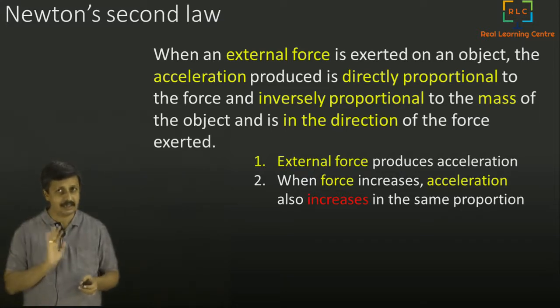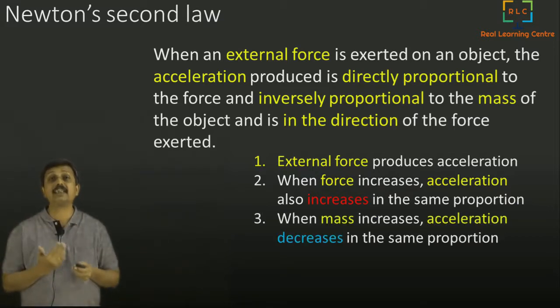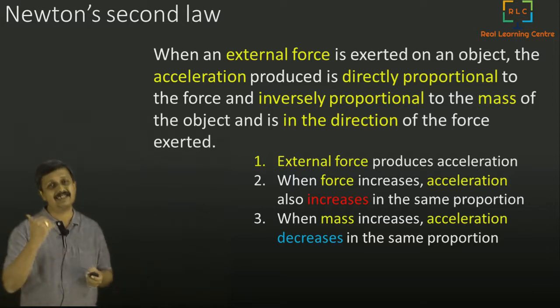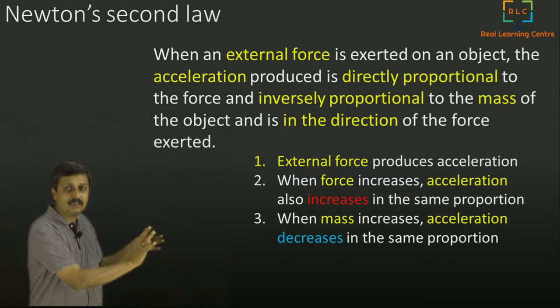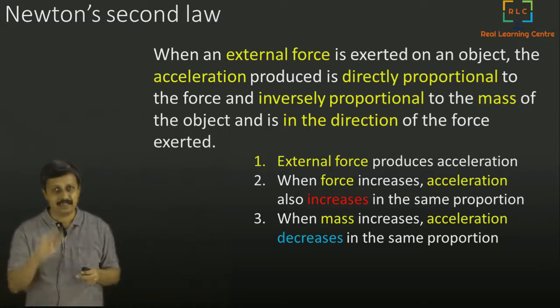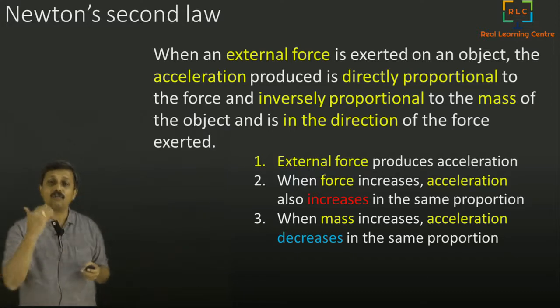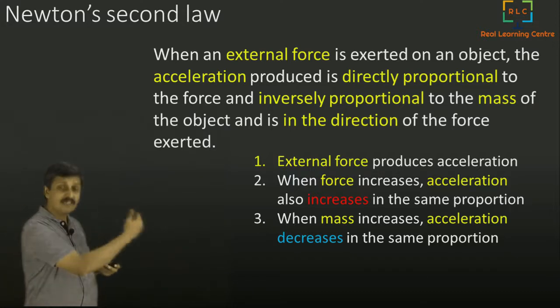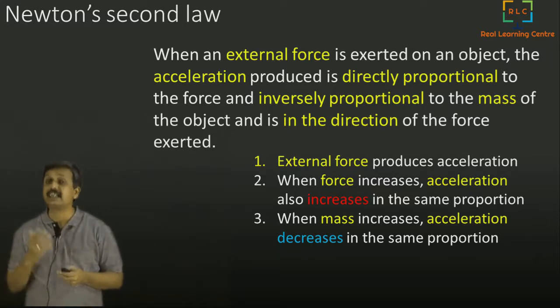That is hardly surprising. That is all it says, nothing more. And next, if the mass increases, the acceleration decreases. That means if we have a bigger mass and try to push it with the same force, it can't go very fast. I think that is quite intuitive. So when the force is increased, acceleration is increased, but when the mass is increased, acceleration is decreased.